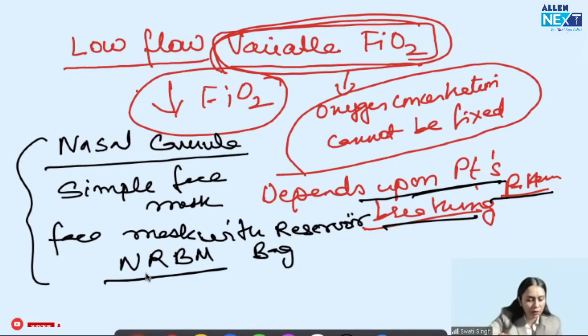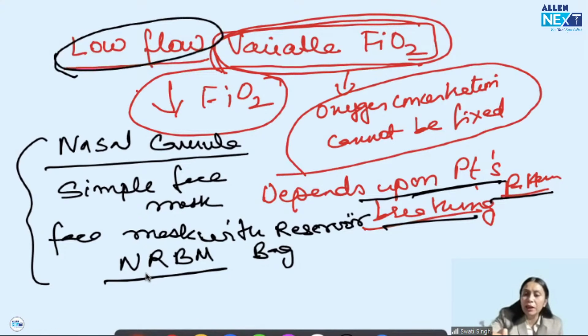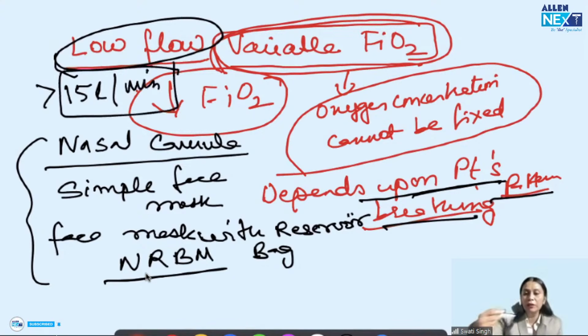Now, the next important thing is low flow. These devices are also called conventional devices, and they cannot give flow more than 15 liter per minute. The maximum oxygen flow through these devices is 15 liter per minute. We cannot go beyond that, so they are called low flow devices.